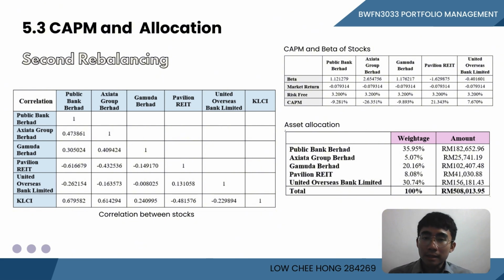According to the next table, Axiata Group has the highest beta. It indicates the share has the greater volatility than the market. Beta is used to calculate the CAPM along with a 3.2 risk-free rate and the market risk premium for the predicted return. The next table shows the distribution of the investing fund. For the international share, UOB, we decided to invest 30.74% of the fund during the second rebalancing period. Meanwhile, we still invest the largest fund in the Public Bank, while the lowest fund invested in Axiata Group.